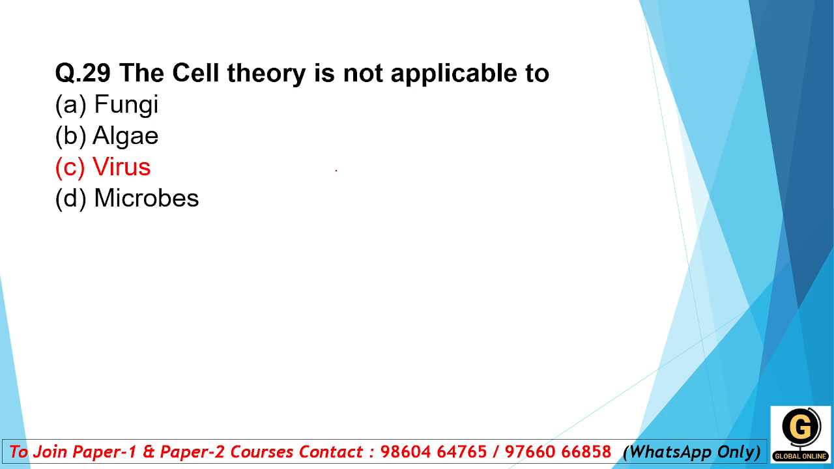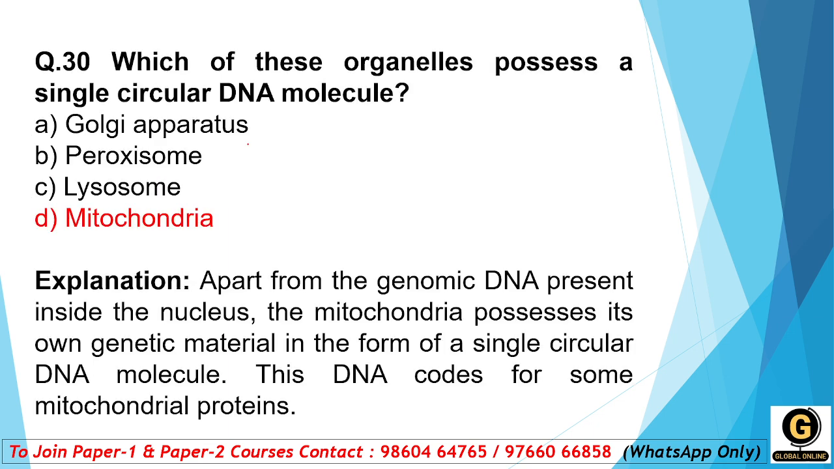Next, the cell theory is not applicable to. Options are fungi, algae, virus, microbes. So the right answer is option number C, virus, because virus is on the borderline of the cell theory. Anything less than a complete structure of a cell does not ensure its independent existence, and that is nothing but the virus. So it does not follow the cell theory. So the right answer is option number C, virus.